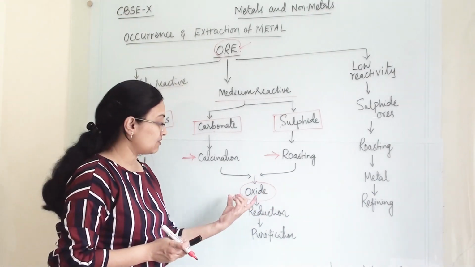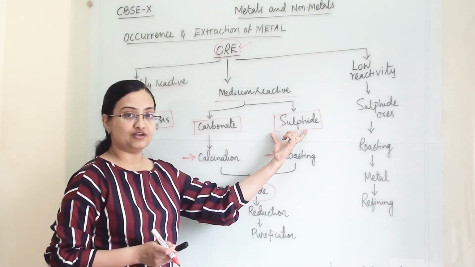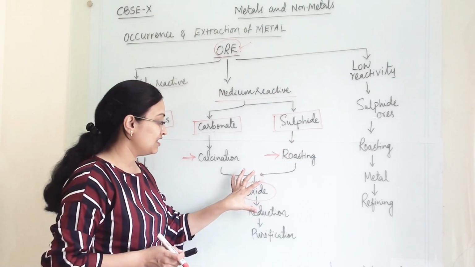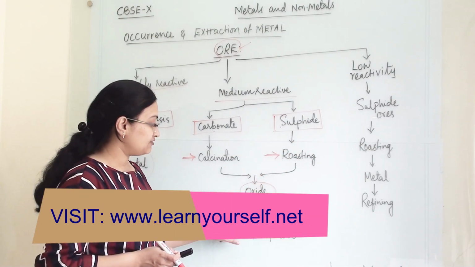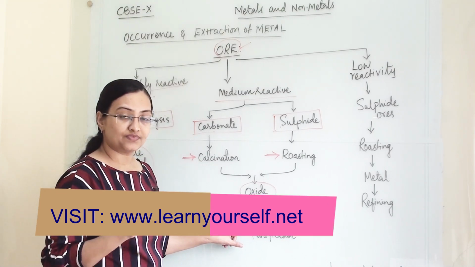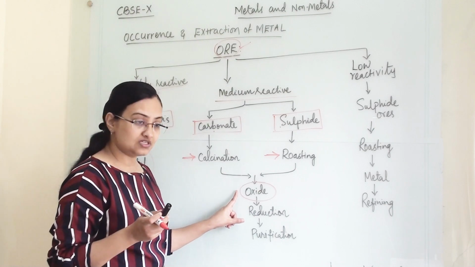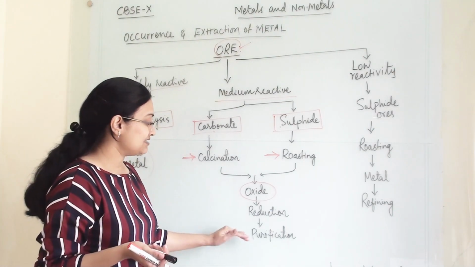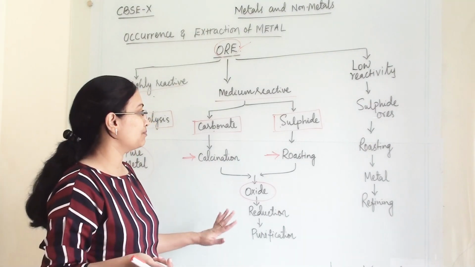So we will get the oxide form of the metal. Even though carbonates and sulfides were there, after performing calcination and roasting upon them, we will get the oxide of that particular metal. After that, we will do a reduction that we have discussed earlier, that along with the carbon, we will reduce this oxide and we will get our pure metal. And some more steps of purification will be there, and then we will get our pure metal.